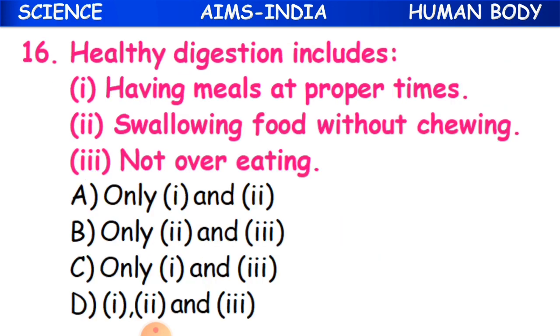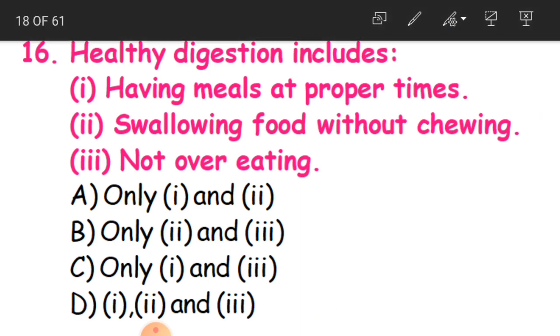16th question: healthy digestion, in the sense which is easy to digest and also healthy. What does it include? Having meals at proper time, swallowing food without chewing, not overeating. So healthy digestion, children. Having meals at proper time is the correct option.